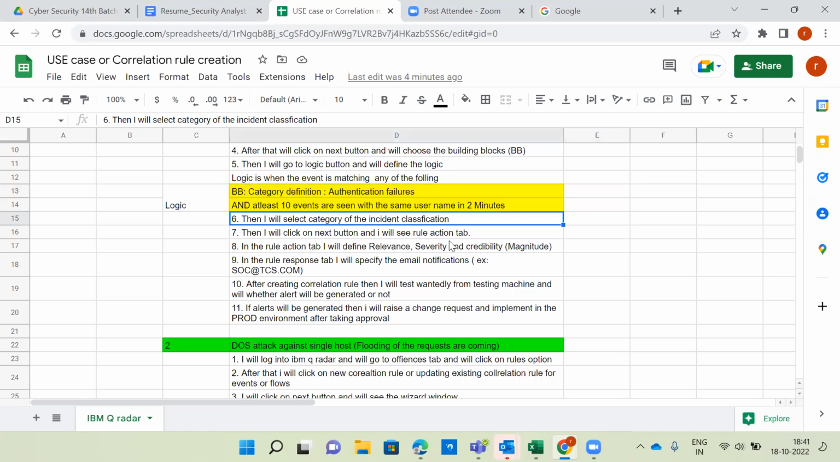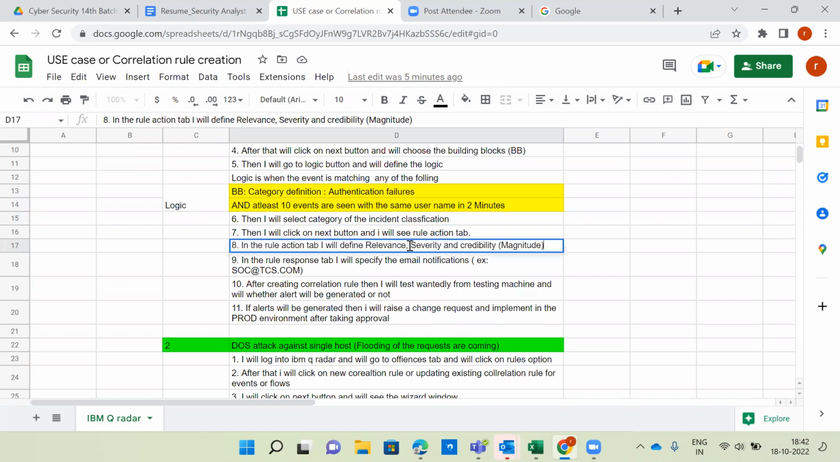In the rule action tab, we have options called relevance, severity, and credibility. What is the scale of the range for relevance, severity, and credibility? It will be 10, 10, 10, sir. Are you sure? Scale of the range, I'm asking. 1 to 10. 0 to 10.